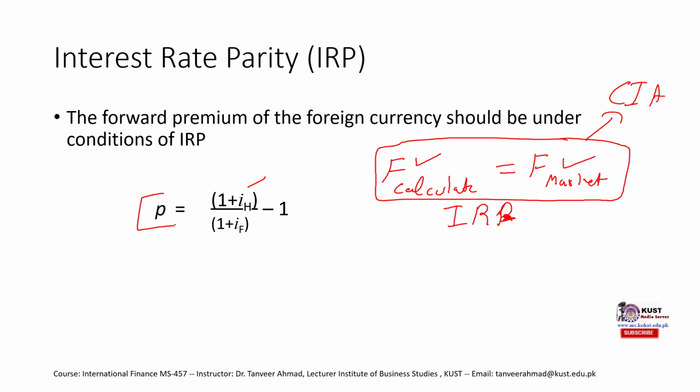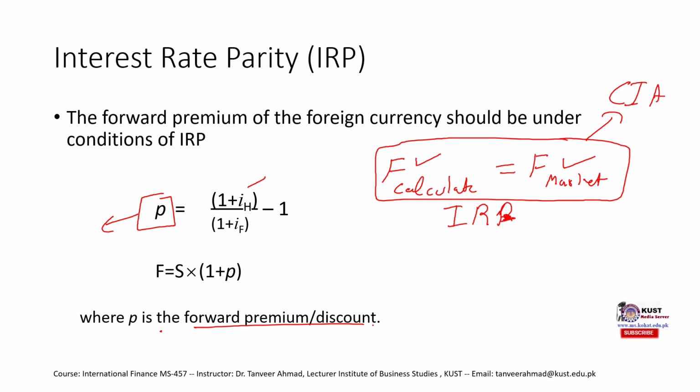Obviously we need to find this. For that, first we need to find P, and P stands for forward premium or discount. It's written P, but it stands for both the discount and the premium. In case of a premium, the answer would be positive. In case of a discount, the answer would be negative. How do we find this premium?